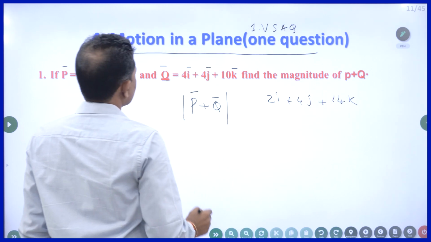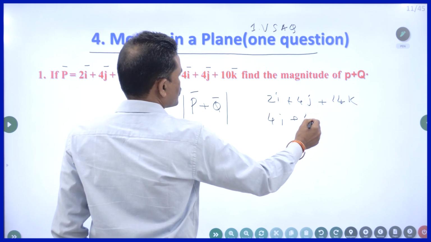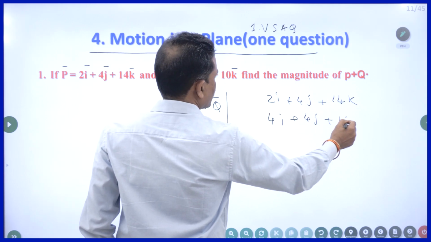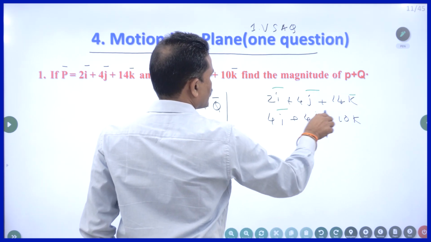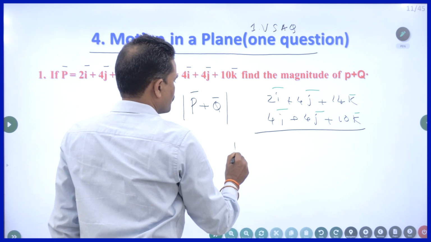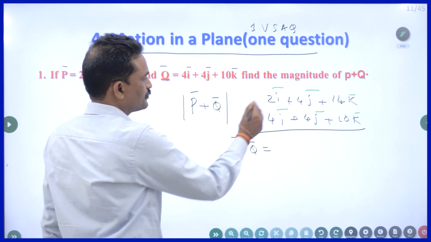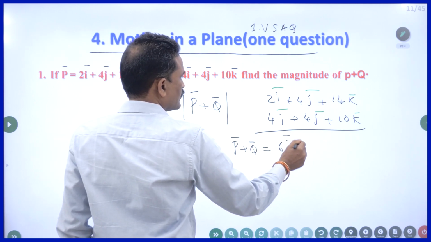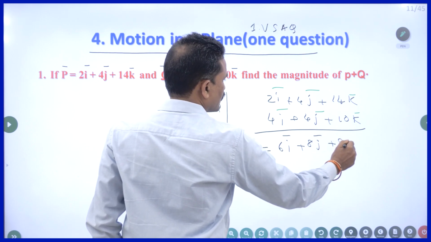And Q is 4i plus 4j plus 10k. I am not putting bars, I have to put an arrow or a cap. Just add them, that will give you P plus Q. P plus Q is once again a vector. So 2 plus 4, 6i plus 8j plus 24k.